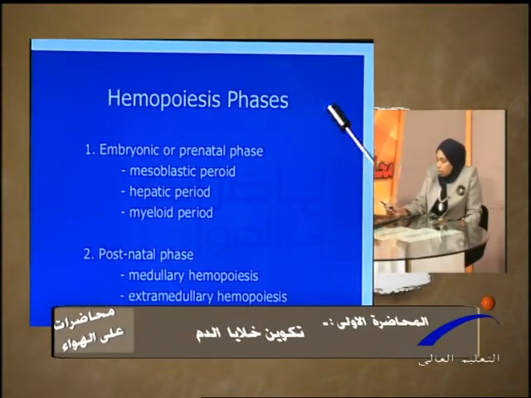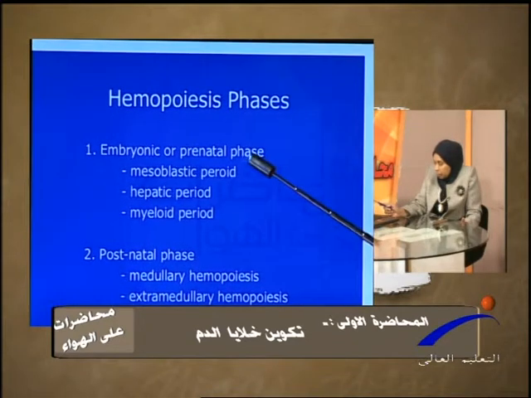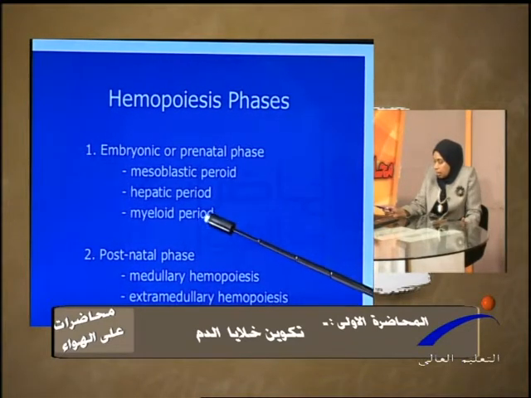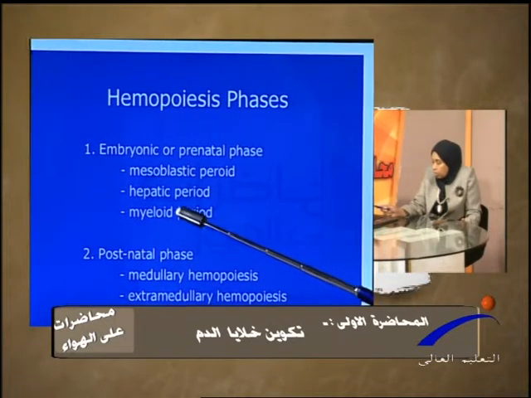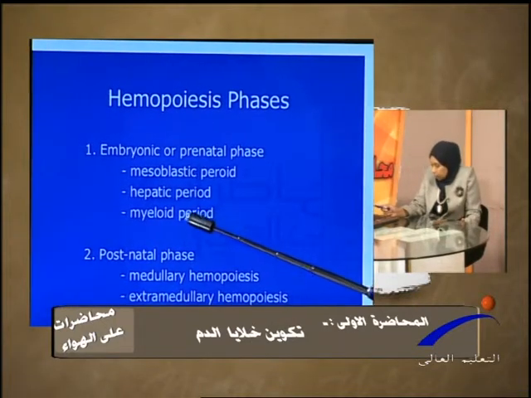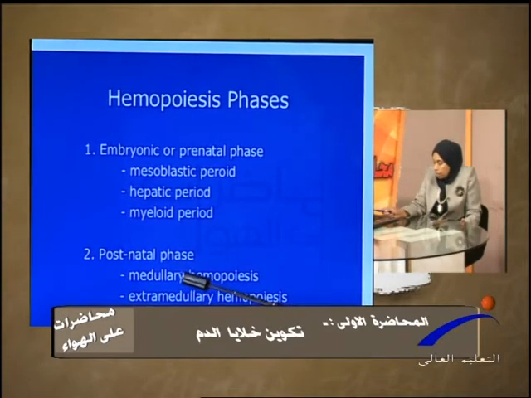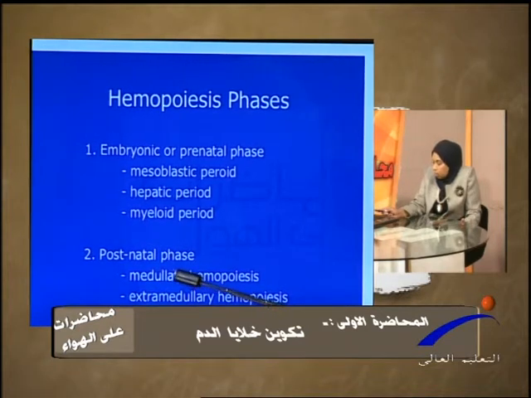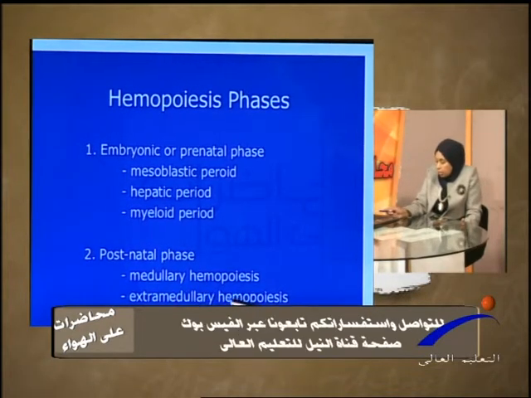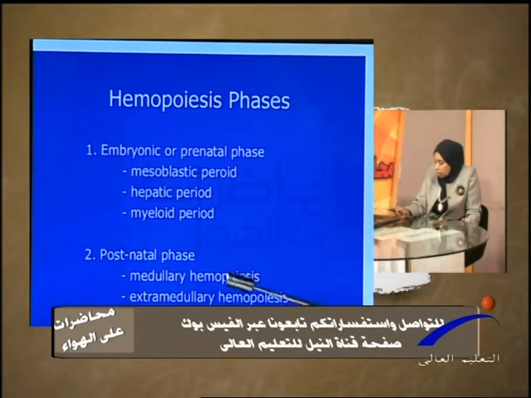So as I mentioned, the hematopoietic phases: embryonic or prenatal, mesodermal, which is in the yolk sac, then hepatic, and then myeloid. The myeloid period refers to the bone marrow. Postnatal, medullary hematopoiesis is in the bone marrow, specifically in the flat bones, and extramedullary hematopoiesis occurs in special conditions where there is increased demand and hemolysis.